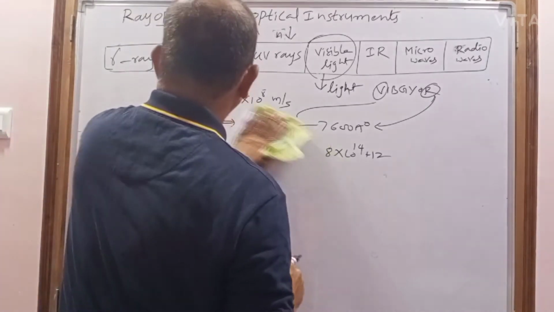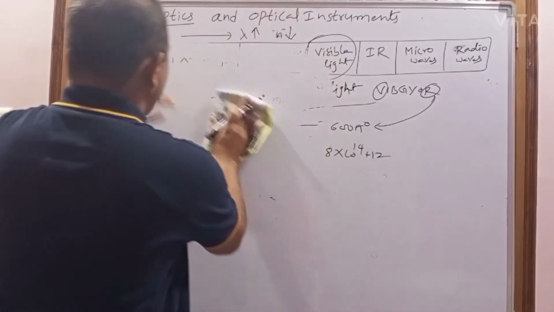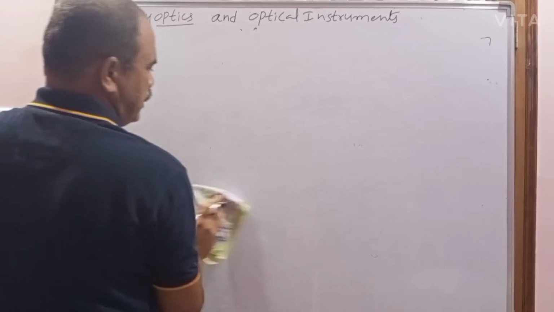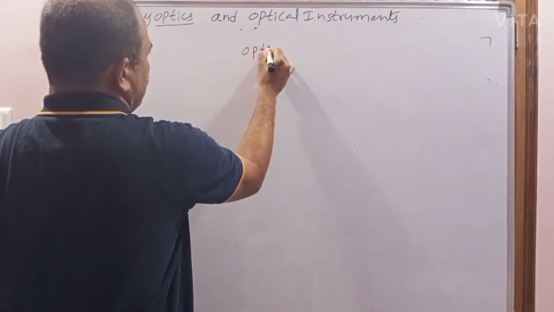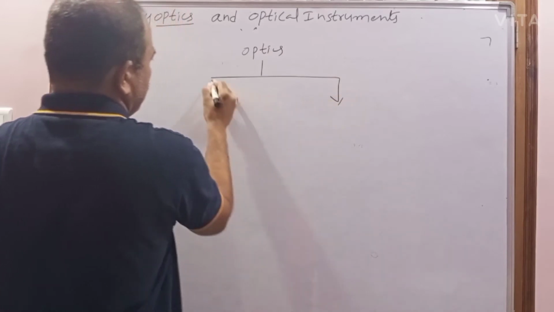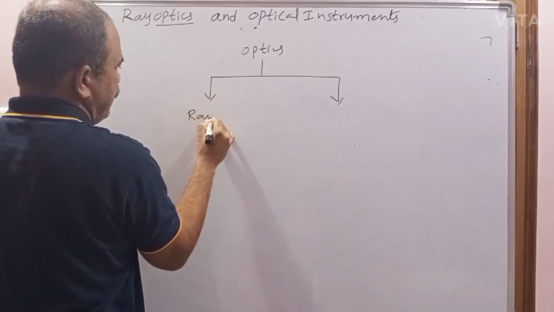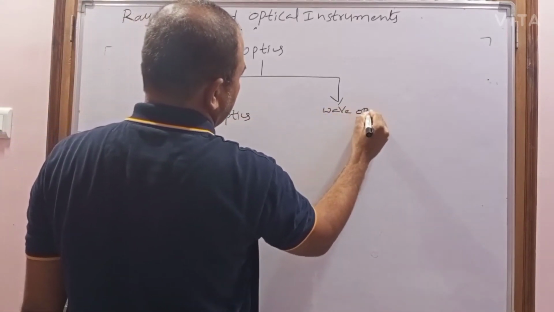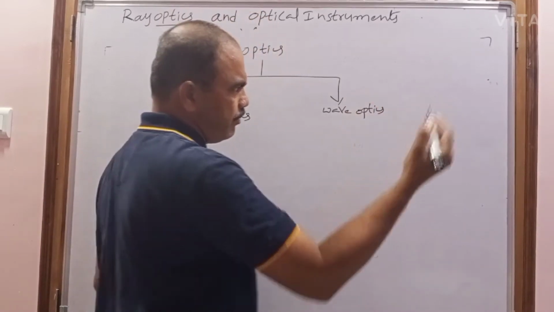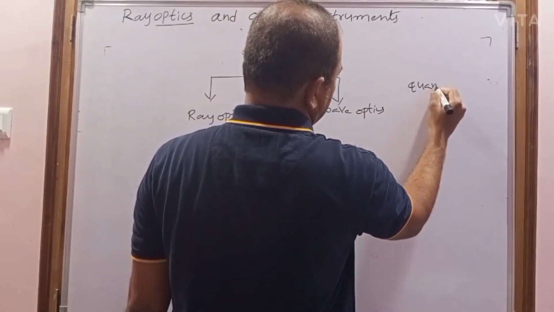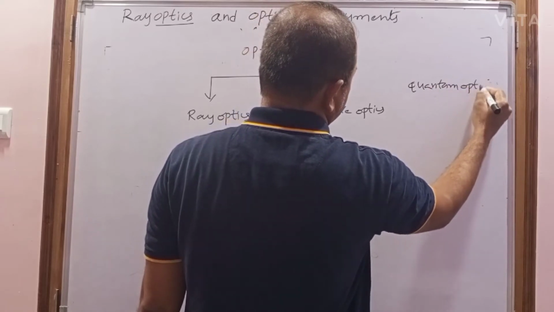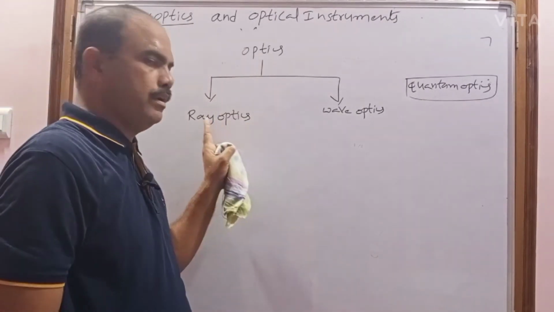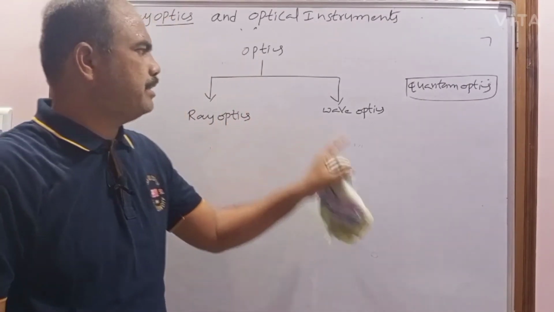Now, what is ray optics and what is wave optics? Optics is divided into 2 parts: one is ray optics and the second one is wave optics. Actually another optics is there, that is quantum optics. So basically optics is divided into 2 types, ray optics and wave optics.